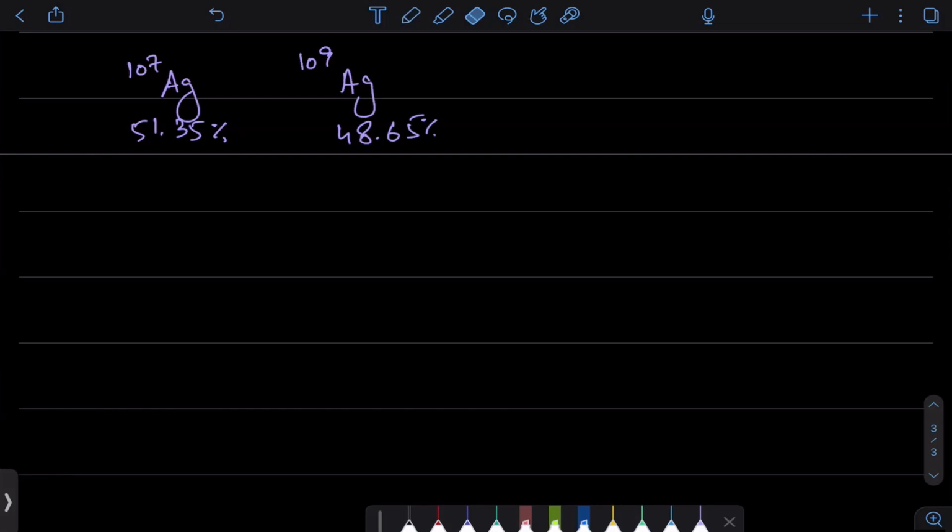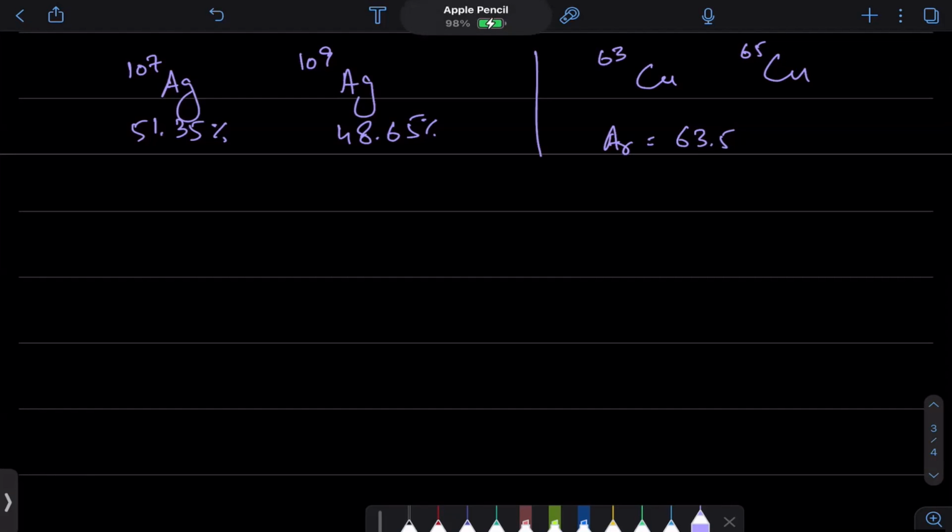And the second one is, if I tell you that copper has two isotopes, copper 63 and copper 65, and the relative atomic mass is 63.5. So which of these isotopes has what percentage? So two questions, try to do them.